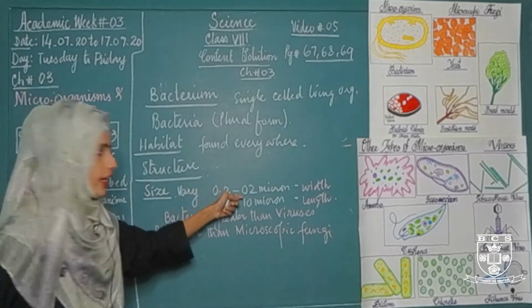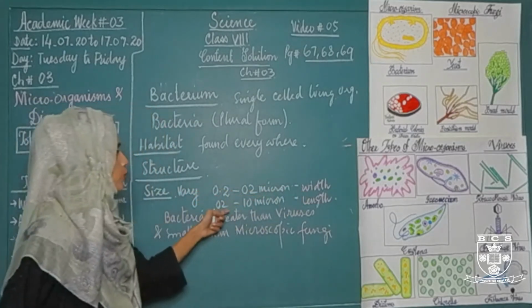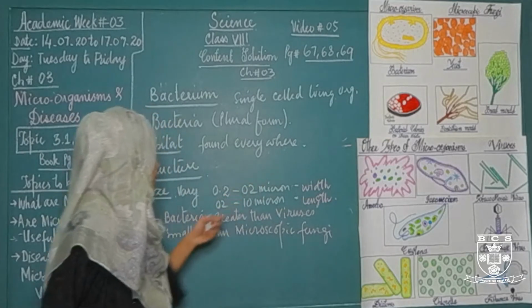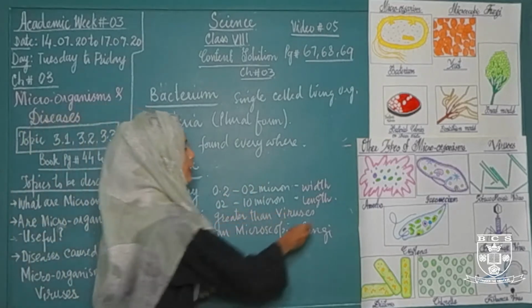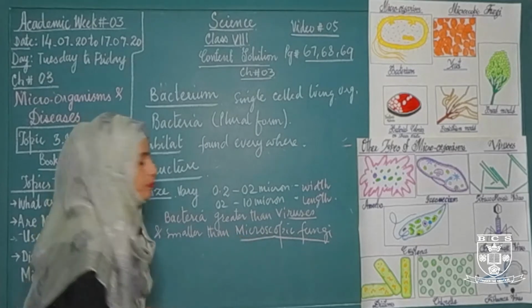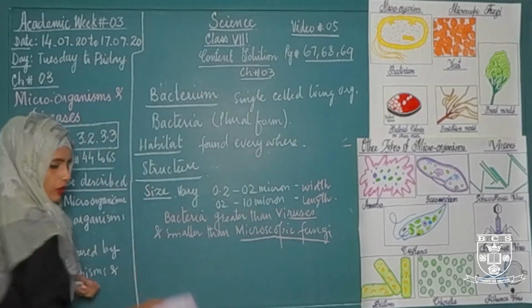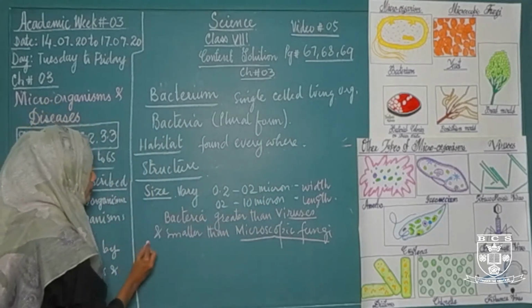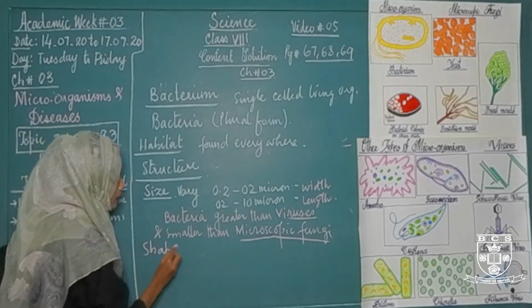Bacteria are 0.2 to 2 micron in width and 2 to 10 micron in length, greater than viruses and smaller than microscopic fungi. Bacteria have 3 common shapes.